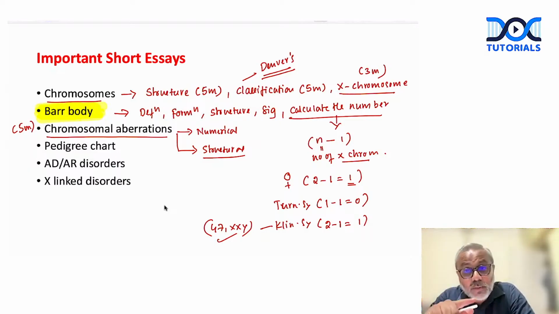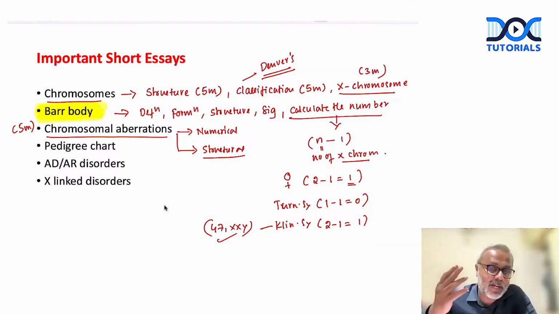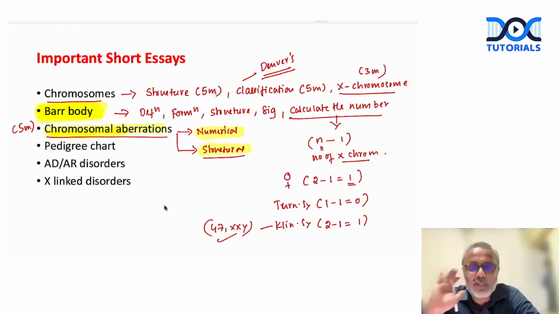Then ring chromosome could be 3-marker. Reciprocal translocation could be a 3-marker question. Robertsonian translocation could be a 3-marker question. But remember, chromosomal aberrations, both numerical and structural, are important 5-marker questions. You should not skip, right?